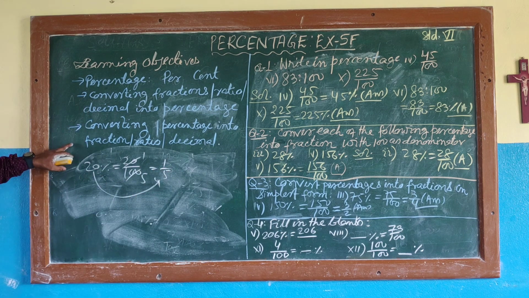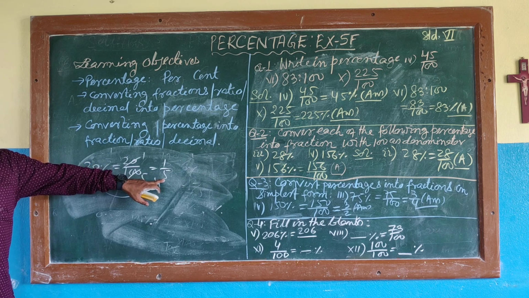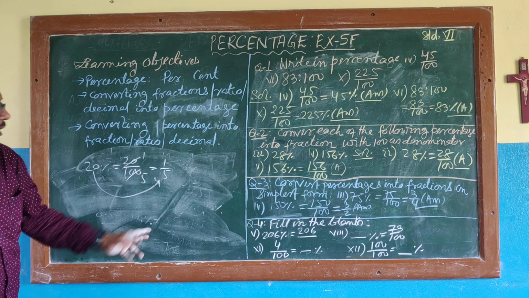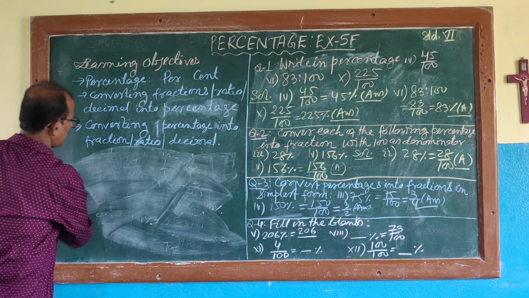You don't understand? So percentage you are converting into fraction. Previously we learned fraction converted into percentage. Now percentage converted into fraction. Now suppose 3.5.